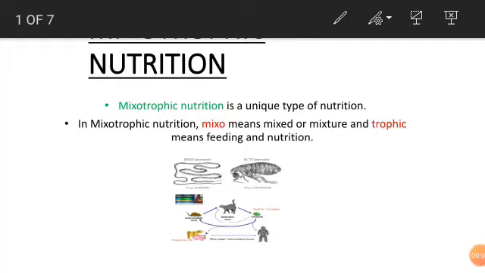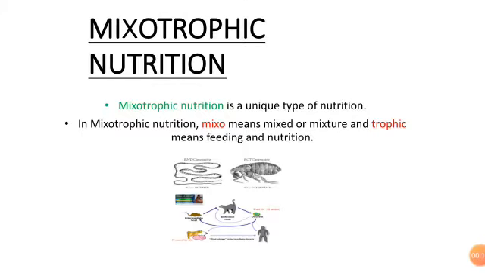I am SHEEFA. Today we are going to discuss mixotrophic nutrition. Mixotrophic nutrition is a unique type of nutrition because it plays an intermediate role between autotrophs and heterotrophs. In mixotrophic nutrition, mixo means mixed or mixture and trophic means feeding and nutrition. Let's know more about mixotrophic nutrition.